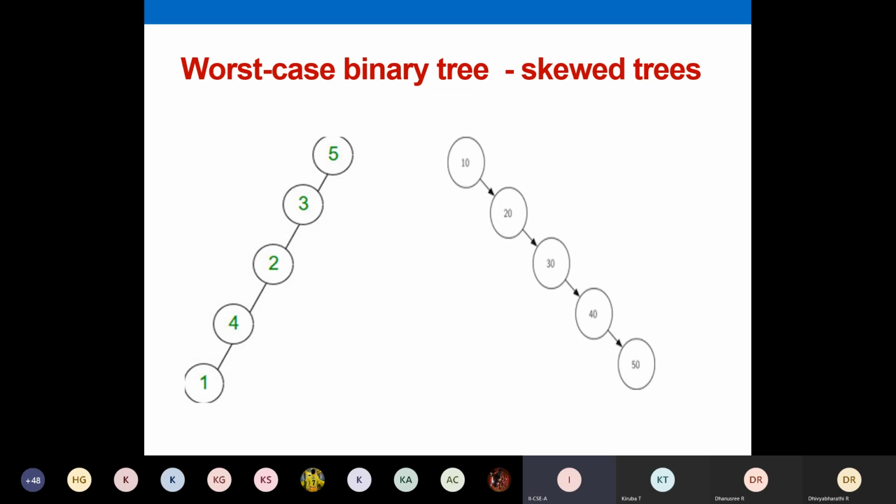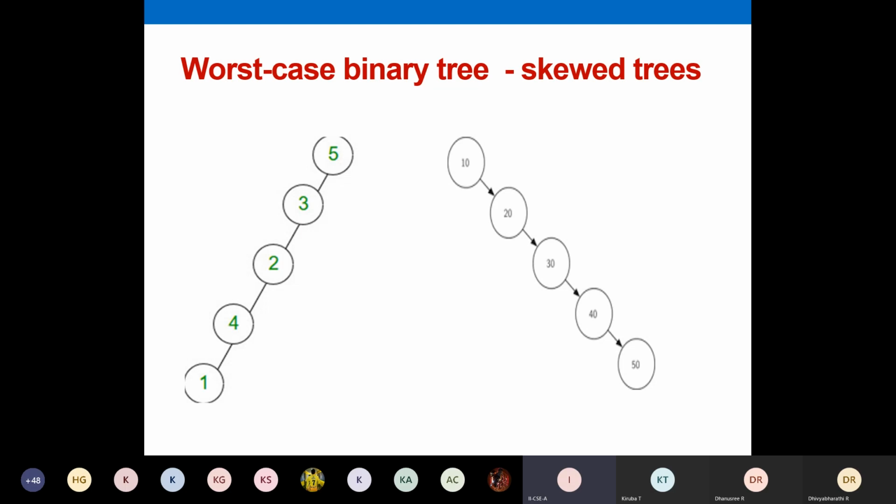Is it not? So to avoid that, mainly to minimize your search time, we are moving in for your hierarchical structure. We are moving in for your tree where your search time will reduce by half. Since you're having a hierarchy, your search time or insertion time or deletion time is going to be reduced by half. Half the time. If I'm taking 10 milliseconds in your array or linked list, here in your trees, your time is going to be 5 milliseconds or less than that. Yeah, half the time it's going to get reduced when you're using a tree.